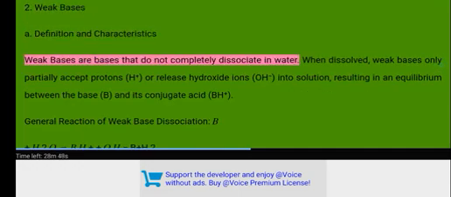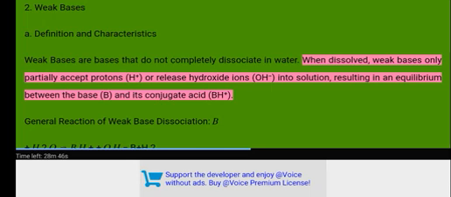2. Weak bases. A. Definition and characteristics. Weak bases are bases that do not completely dissociate in water. When dissolved, weak bases only partially accept protons (H+) or release hydroxide ions (OH-) into solution, resulting in an equilibrium between the base B and its conjugate acid BH+.